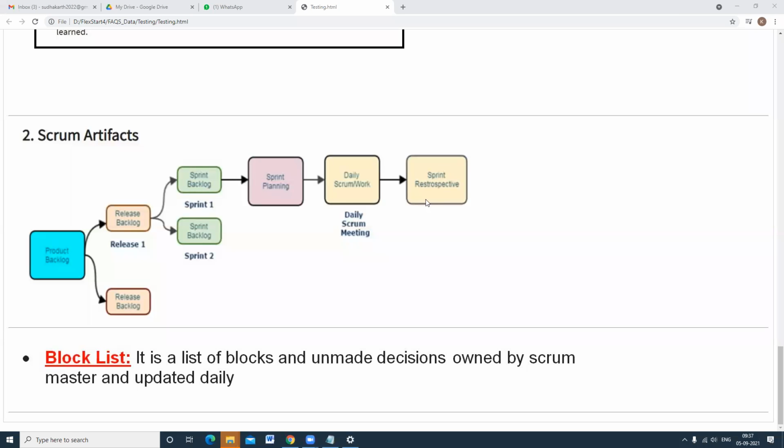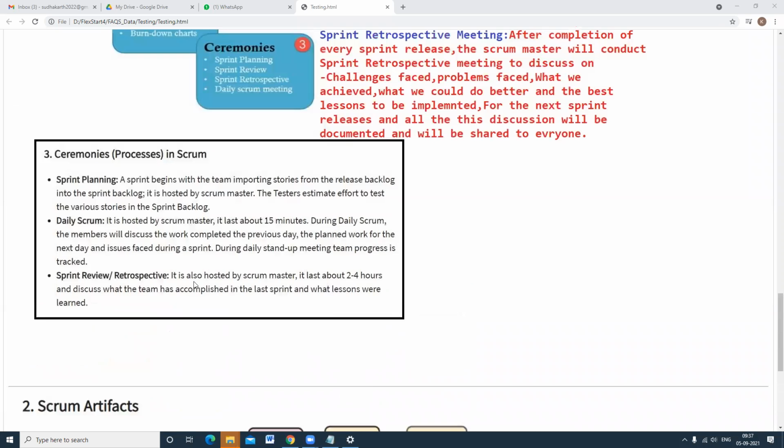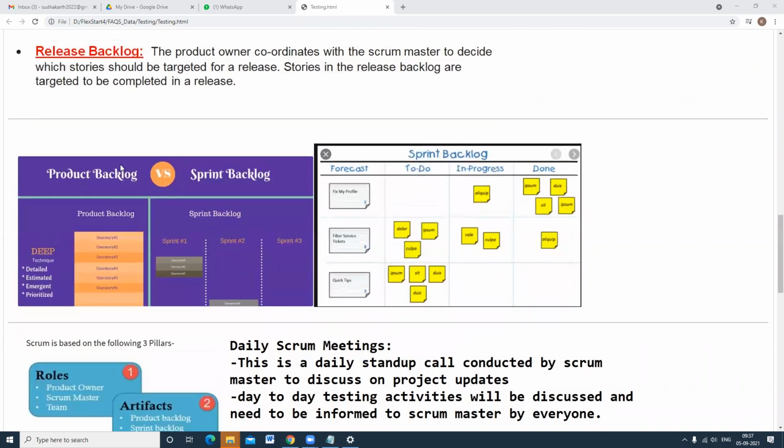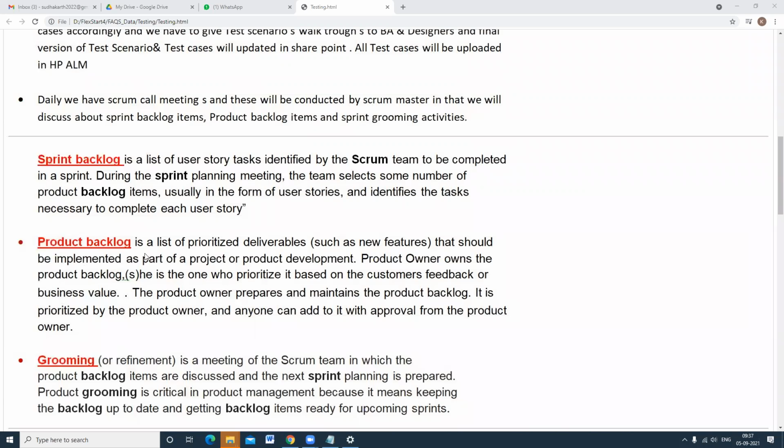I will tell you what these things are. Some activities are planning. At the end, we deliver the new features into production. So we are going to discuss this terminology. Now we are going to discuss the remaining points. We understood what product backlog means. Go through this: all the list of prioritized deliverables that should be implemented as part of the project or product development.